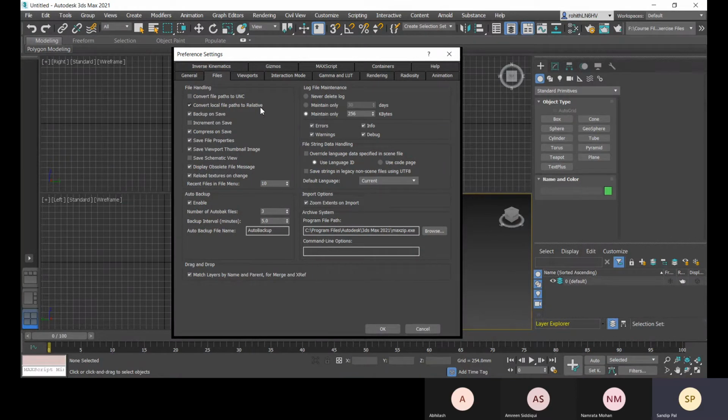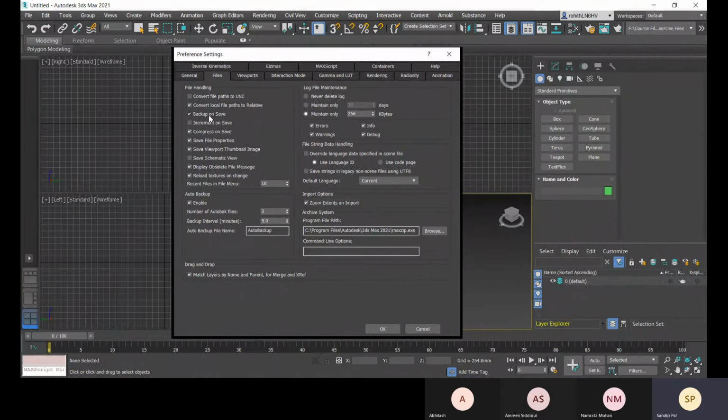Those files are saved in a particular folder within my system, right? But if I share the file after inserting all those files in my 3ds Max project, that person will open it on his or her system, and the file path will be different, so it will not match. But if you choose this one, it will convert that path to relative, so you don't have to reload those files again.